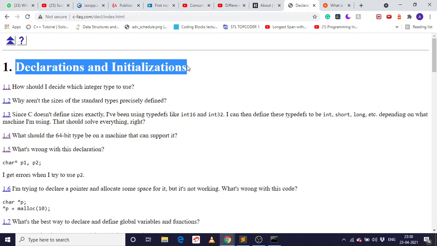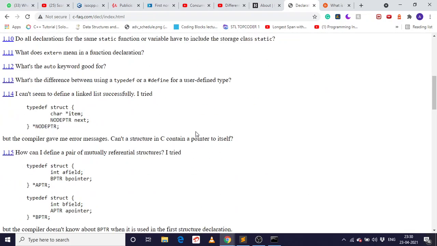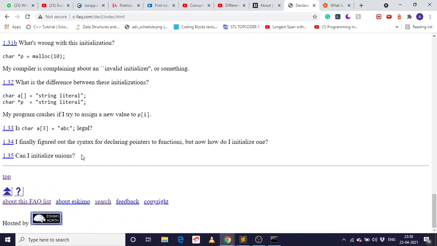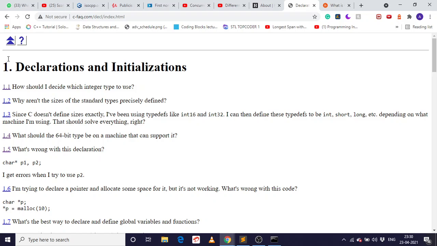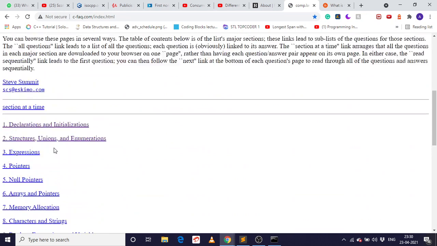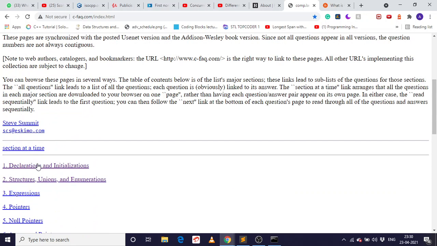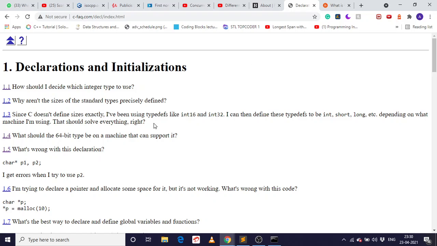Here is how the sessions will go on. I will do the introductory session on these questions, and this will be my first video, which will contain around 35 questions. In the next video I will do the next chapter, which is structure, union and enumeration. And in the fourth session we will do expressions, pointers and pointers. So this is how the video will proceed. This first session covers declaration and initializations.